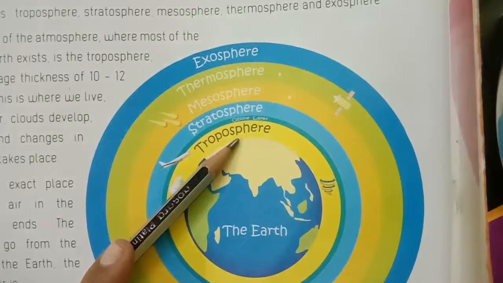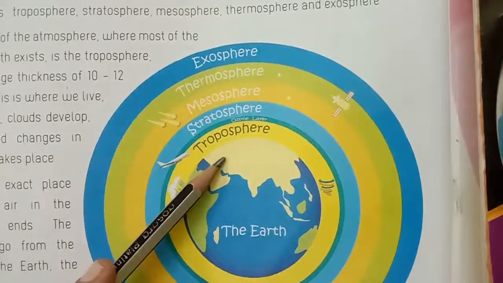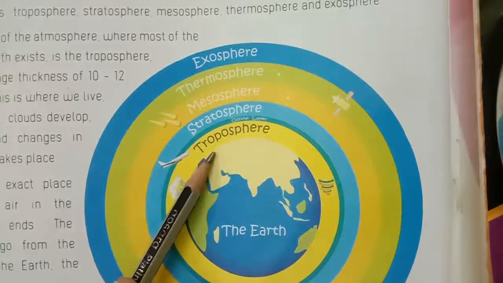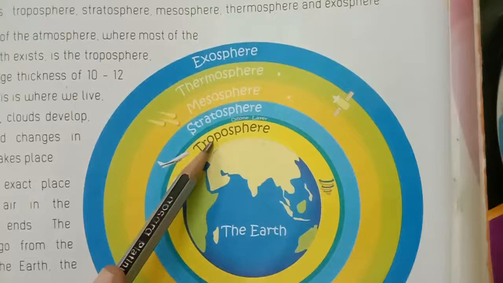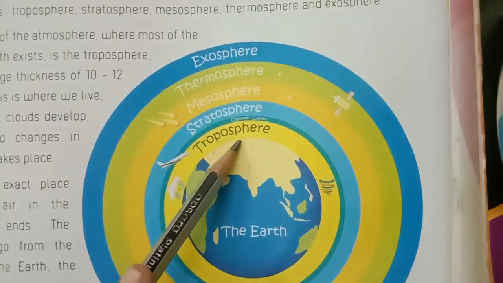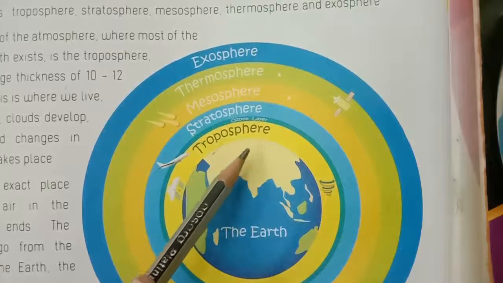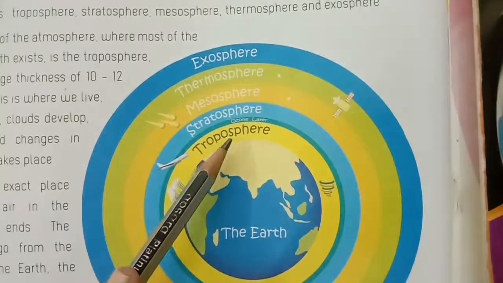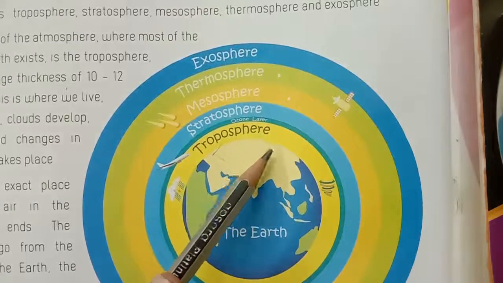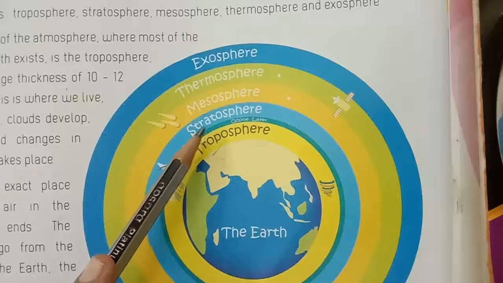Learn and write at home these 5 layers spellings. What is the first one? Troposphere. Next one, children, stratosphere.